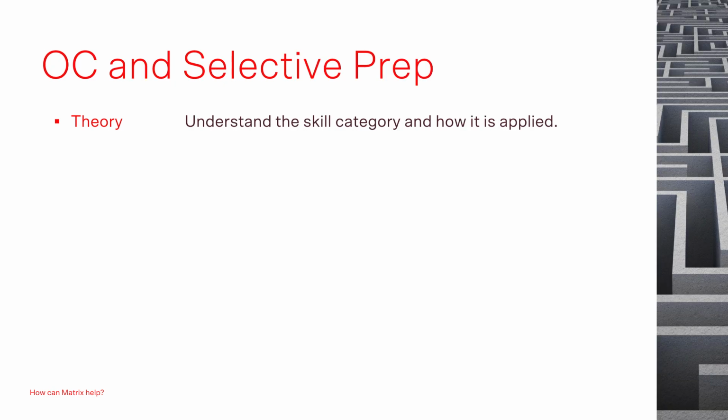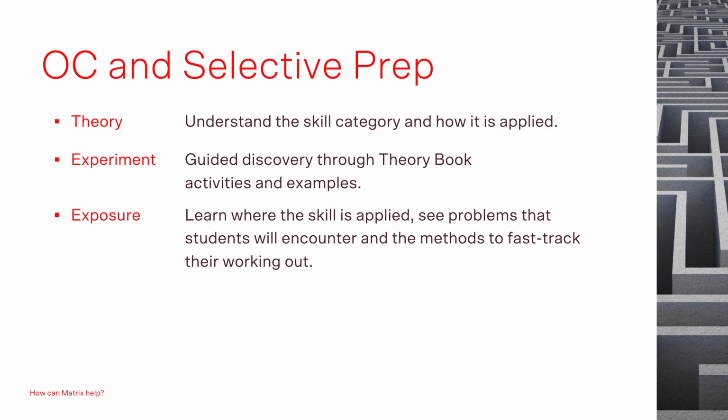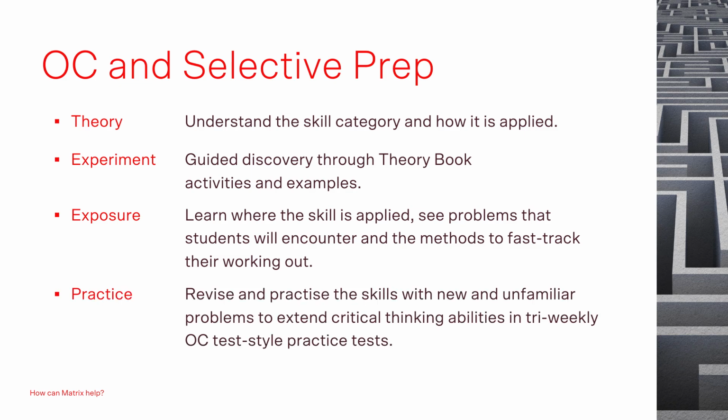For OC and selective prep, our number 1 is theory. Understand the skill category and how it is applied to all questions. Second is experiment. Guided discovery through the theory book activities and examples as a class. Third is exposure. Learn where the skill is applied, see problems that students will encounter and the methods to fast-track their working out. Last is practice. Revise and practice the skills with new and unfamiliar problems to extend critical thinking abilities in tri-weekly OC test-style practice tests.